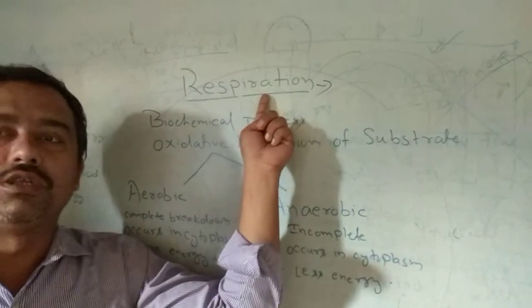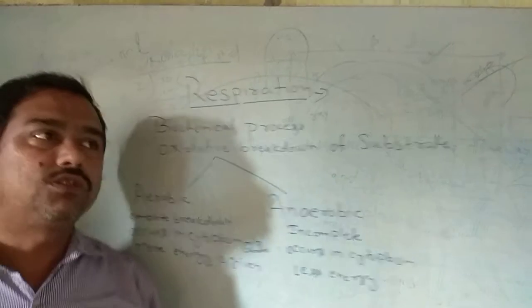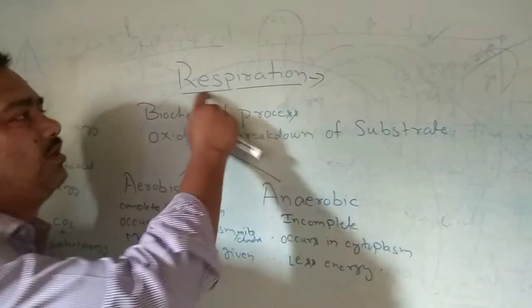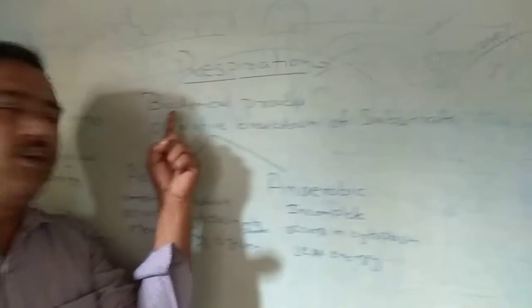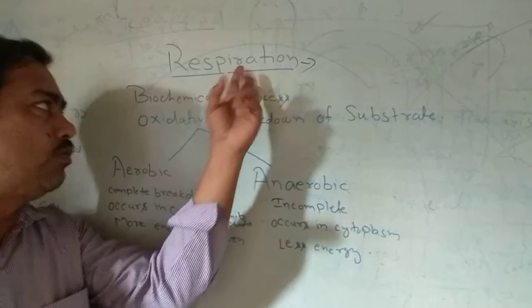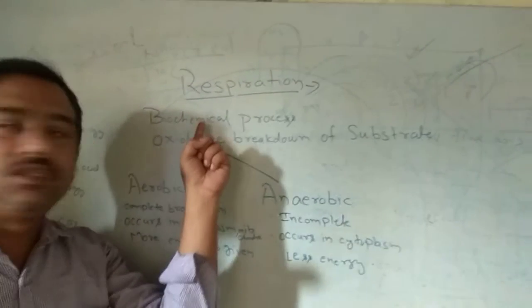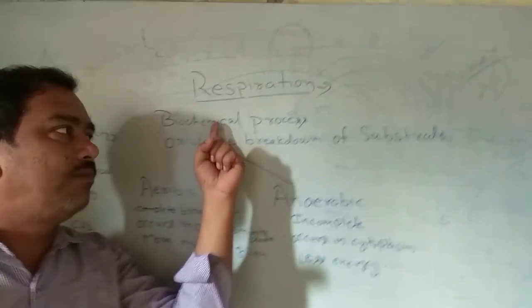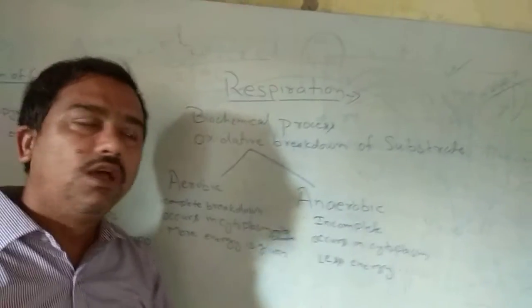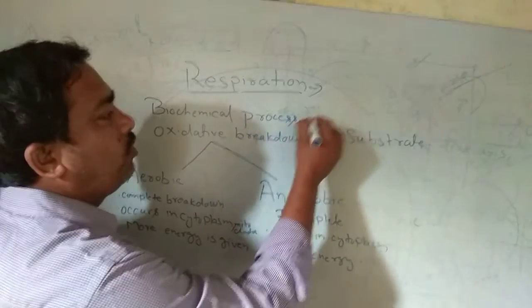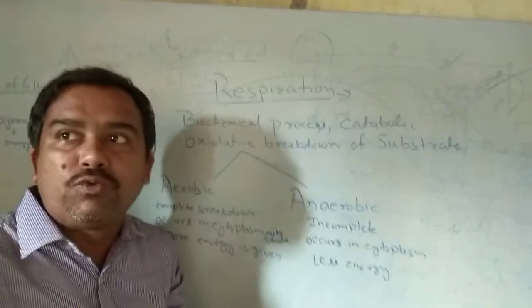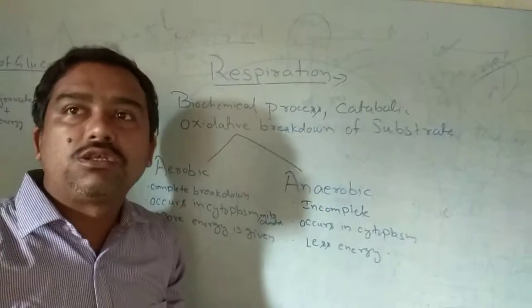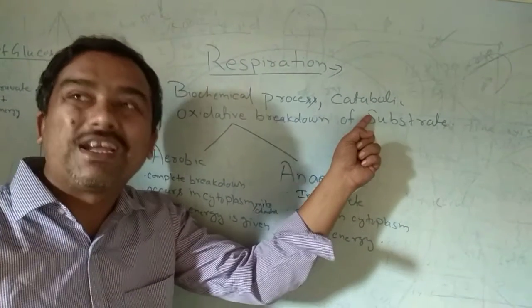This is respiration. Coming to the definition of respiration, what do we mean by respiration? It is a biochemical process. What does bio refer to? It means living. In living components, respiration takes place, and that is a chemical process. Life along with the chemical process is called a biochemical process. As well as it is a catabolic process. What do we mean by catabolic? A destructive process in which some substrate, such as glucose, is broken down. So it is called catabolic.